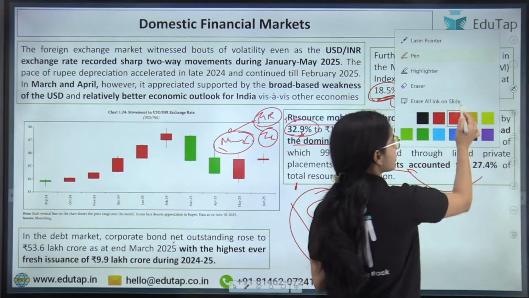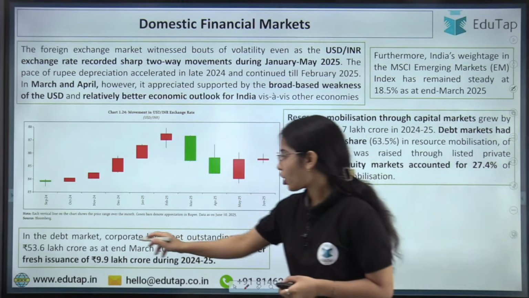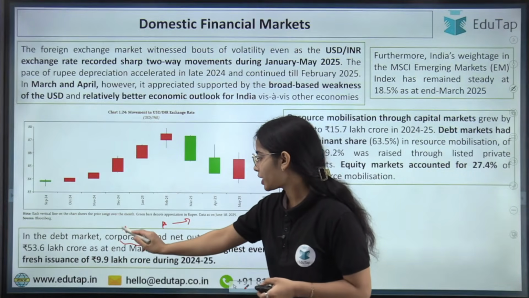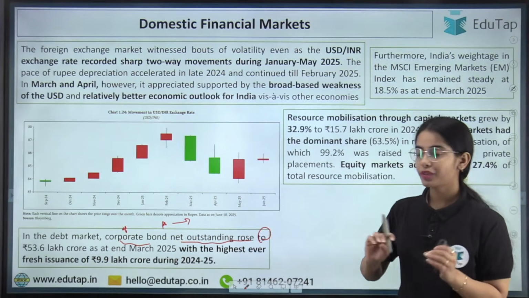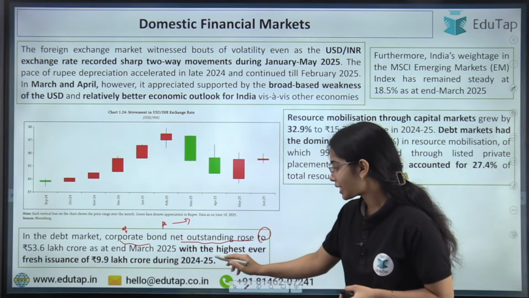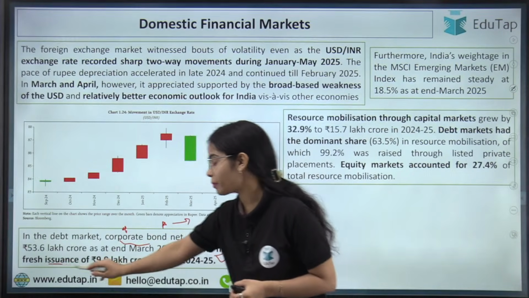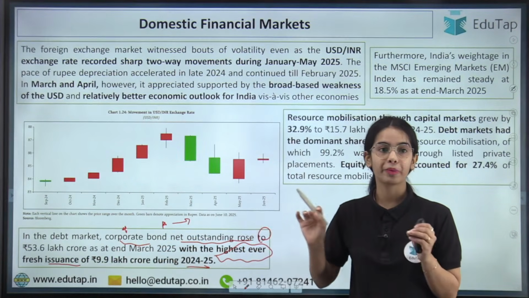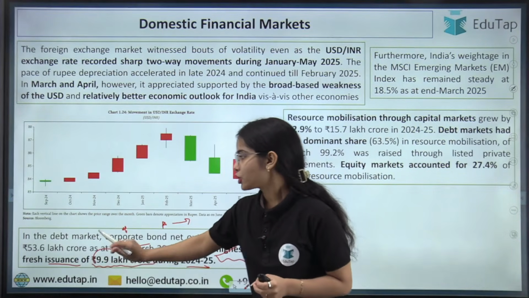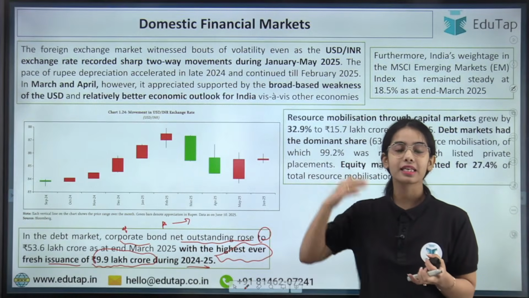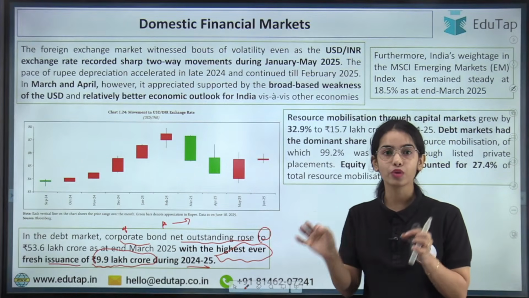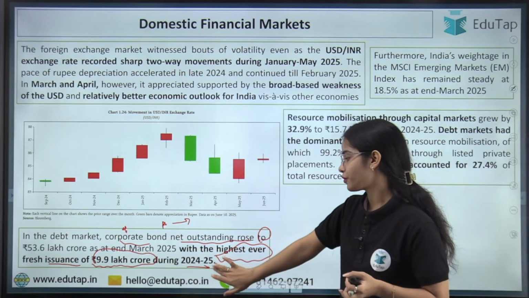The next point is that in the debt market, the corporate bond, now again this point was in the newspaper, in the Economic Times. So in the debt market, the corporate bond net outstanding rose to 53.6 lakh crores. Now the important point that you have to keep in mind is that the highest ever fresh issuance of corporate bonds happened in 2024-25, that was of 9.9 lakh crore. Okay. So the highest ever fresh issuance, 9.9 lakh crore worth of corporate bonds, happened during 2024-25.